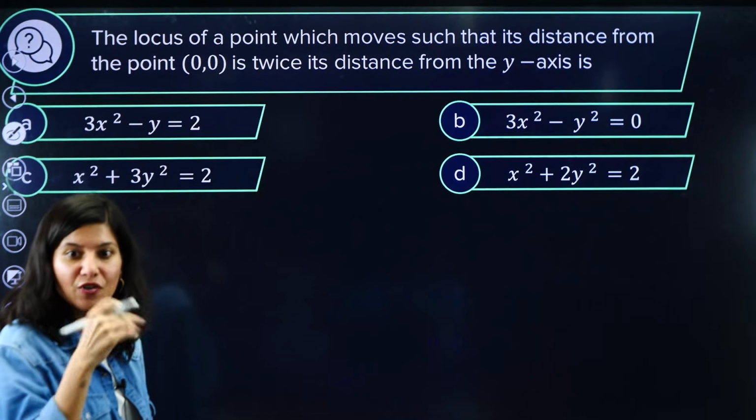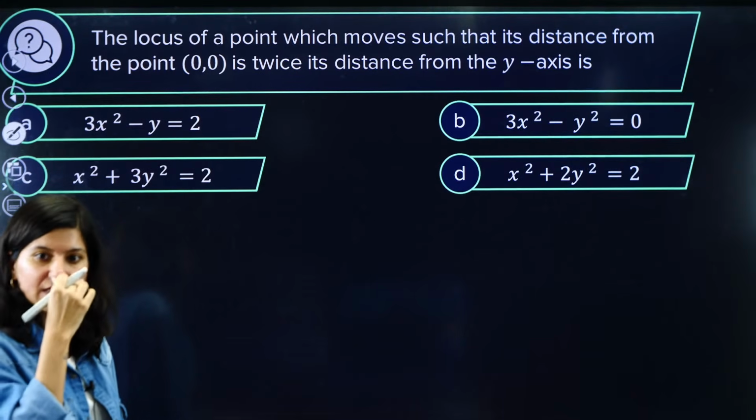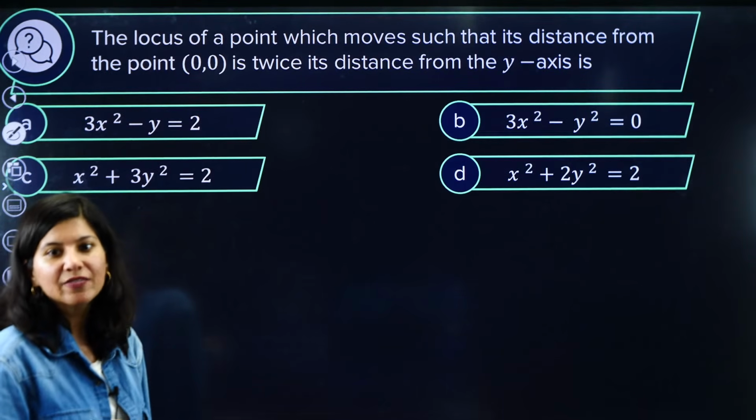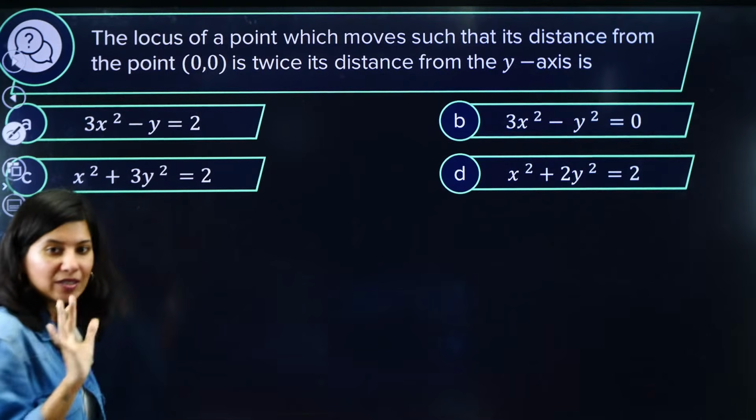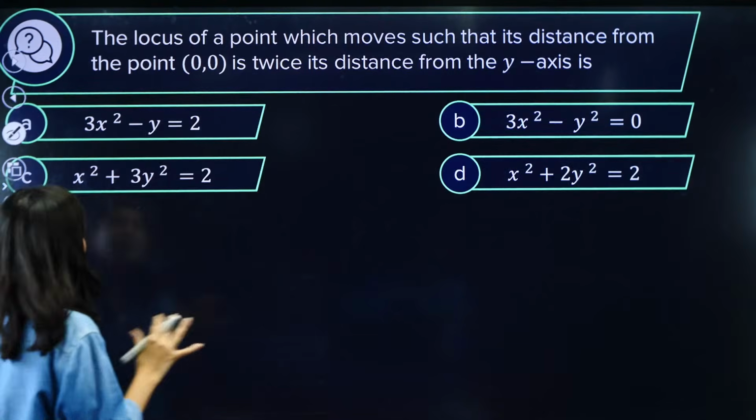In the next class we are going to do transformation of axis, okay? All right. Indefinite integration, yes. Okay, we will do it one by one. Good evening. All right, okay, chalo.